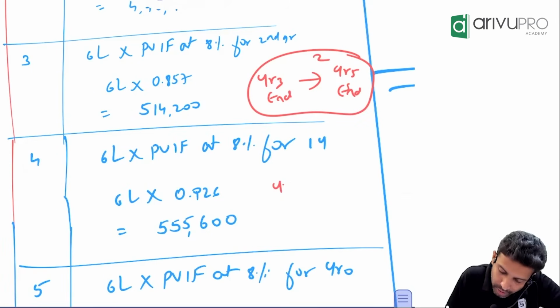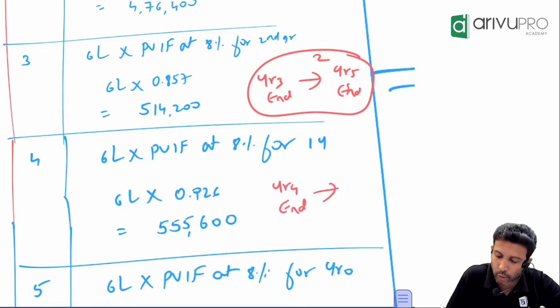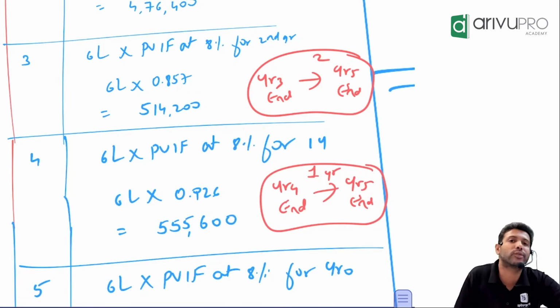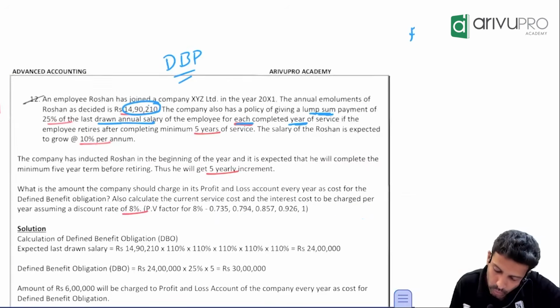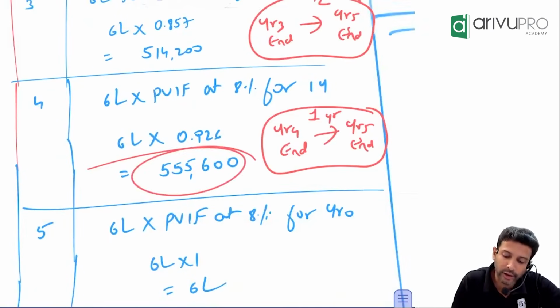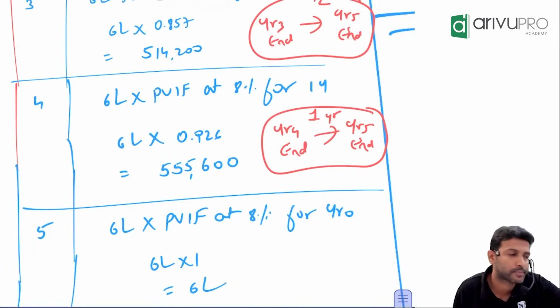6 lakh. Same drama. You are in which year ending? Year 4 ending. Settlement will happen on year 5 ending. How much is the gap? 1 year. So which year's discount factor will you take? 1 year's. What is the 1 year discount factor? 0.926. 6 lakh into 0.926 will give you 555,600.